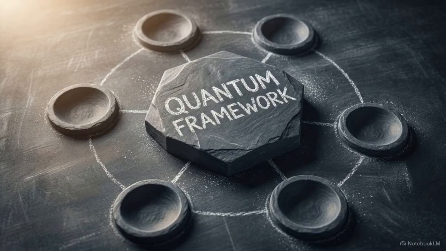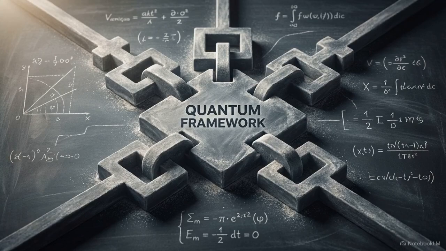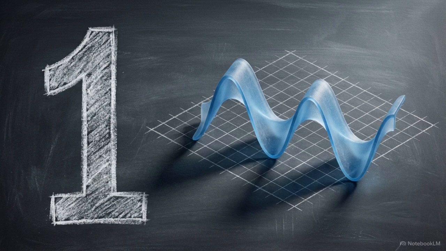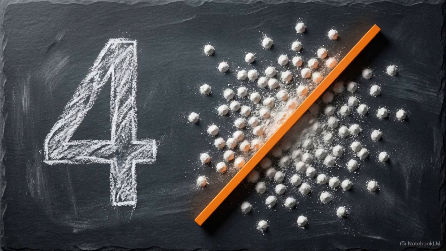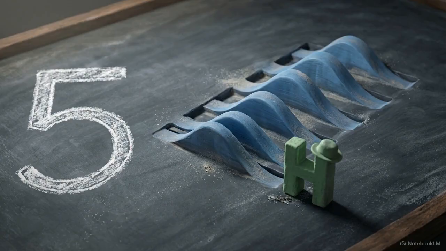No single equation can process the microscopic world alone. We must chain these 5 axioms together into a cohesive operating framework. Postulate 1 dictates that the physical system must be defined entirely through a well-behaved probability wave. Postulates 2 and 3 require us to apply a Hermitian operator to that wave to extract discrete, real-valued measurements. Postulate 4 uses expectation values to average the specific measurement probabilities of mixed superposition states, and Postulate 5 deploys the Hamiltonian operator to deterministically evolve the entire probabilistic system forward in time.